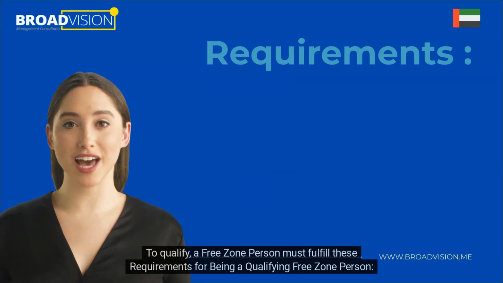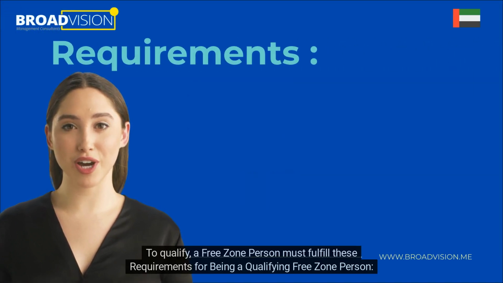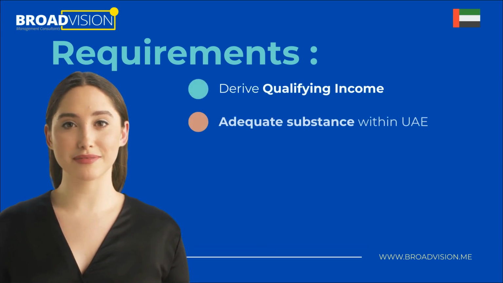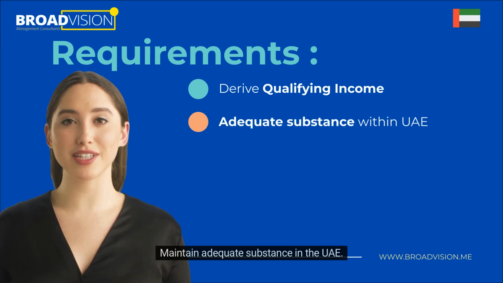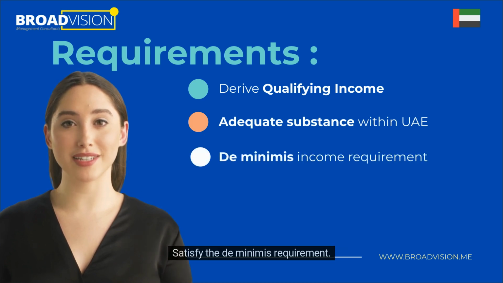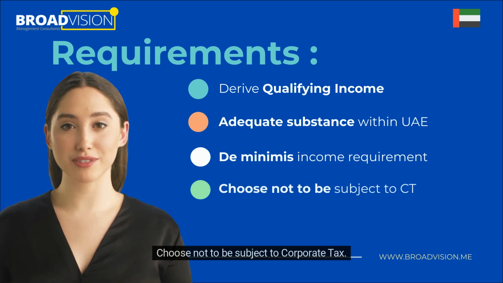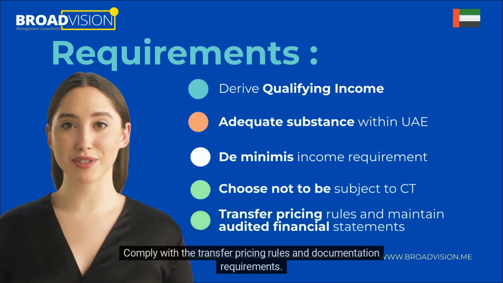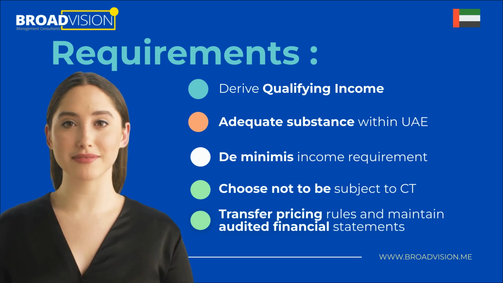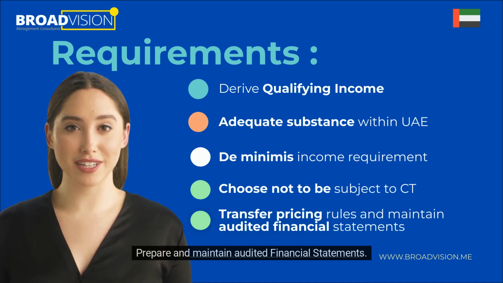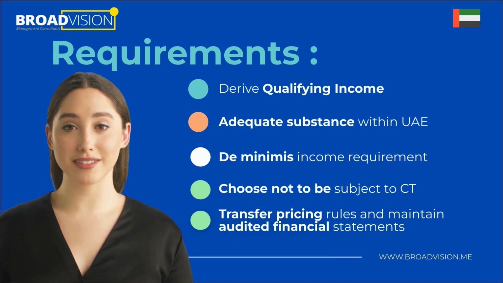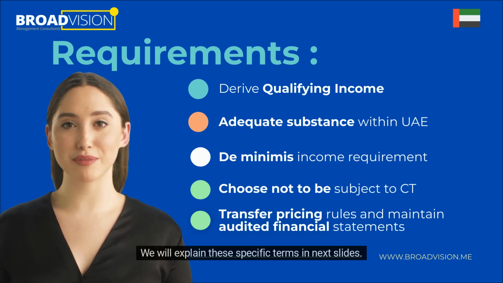To qualify, a free zone person must fulfill these requirements for being a qualifying free zone person: derive qualifying income from relevant transactions, maintain adequate substance in the UAE, satisfy the de minimis requirement, choose not to be subject to corporate tax, comply with the transfer pricing rules and documentation requirements, prepare and maintain audited financial statements. Do these terms sound confusing? Don't worry. We will explain these specific terms in next slides.